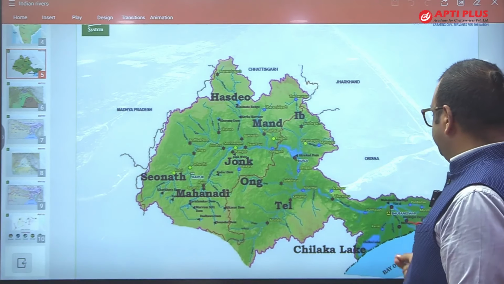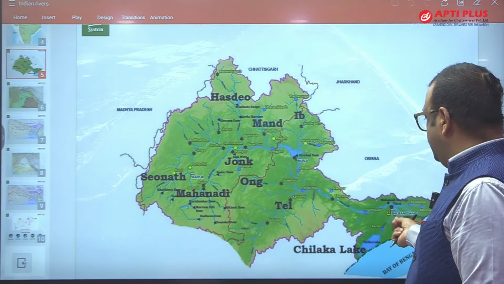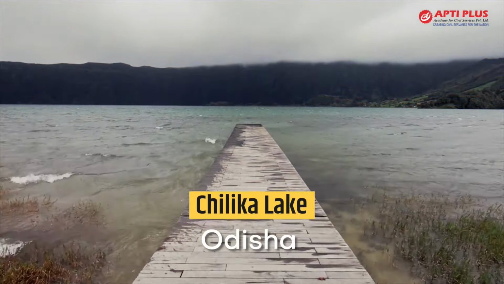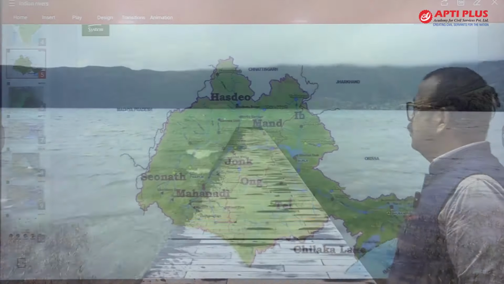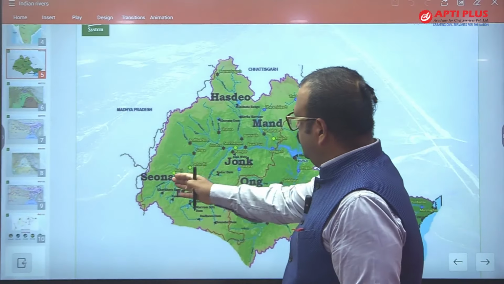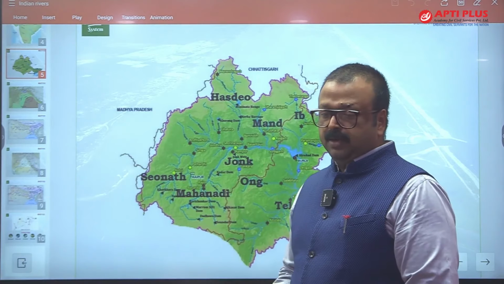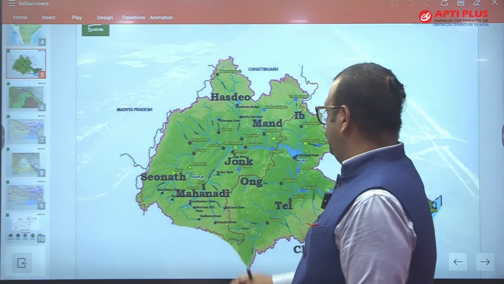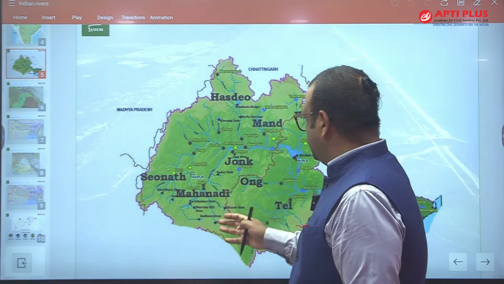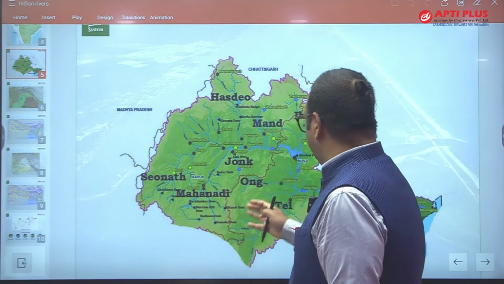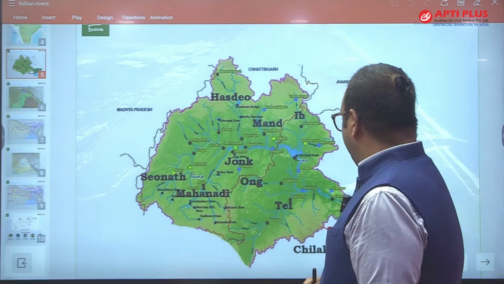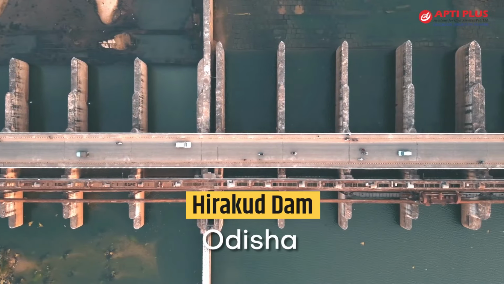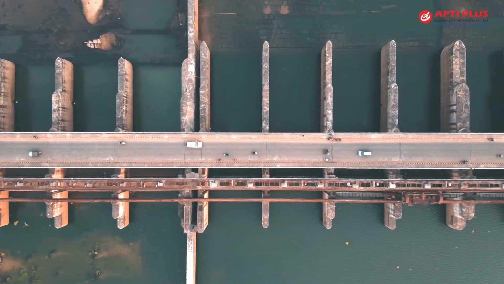And one of the distributaries is also giving water to Chilka Lake. It is not directly feeding the Chilka Lake. Fine. If you see the tributaries like Ib, Mand, Hasdev, Shivnath, these are the left bank tributaries of Mahanadi, and the right bank tributaries are Jonk, Ong and Tel. Okay, and you will find Hirakud Dam on Mahanadi, and that is the hydroelectric project over there.